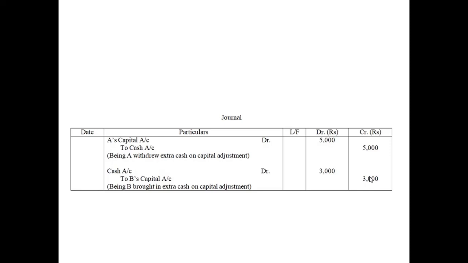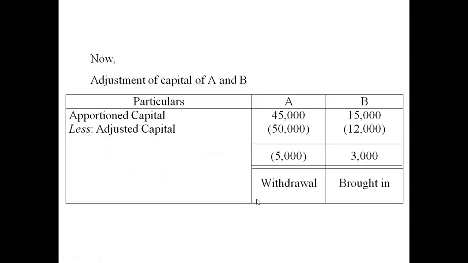So for this we have to pass two journal entries. We cannot do a combined entry here, because one partner is bringing in cash and one is taking it out. A's capital account will be debited because he is withdrawing. Whenever a partner withdraws out of the capital, his capital account should be debited, and whenever a partner brings in extra cash, his capital account should be credited. So A's capital account will be debited and B's capital account will be credited.